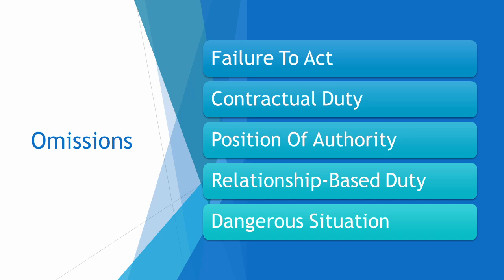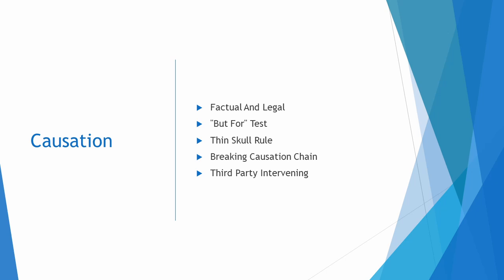A dangerous situation omission occurs when the individual creates a dangerous situation and fails to prevent the harm that it will cause, as shown in R v. Miller. A statutory omission occurs when an Act of Parliament creates a duty to act, such as the Road Traffic Act. Causation is when an event or consequence is brought about by the defendant's actions.